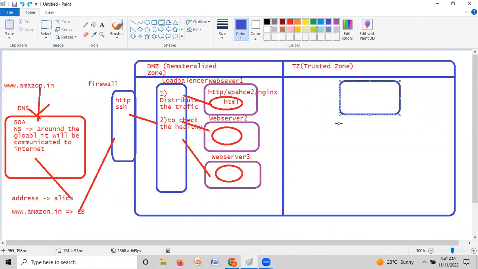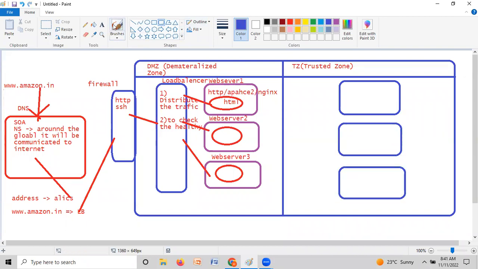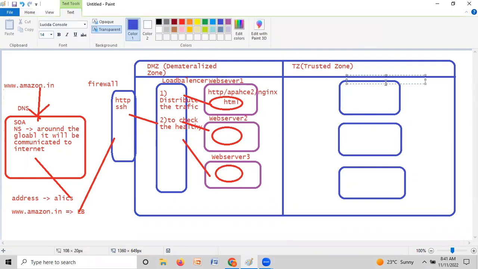This application might be designed as a Java application or a .NET application or a PHP application, any technology. Let's take this as the application server. So application server 1, app server 2, and app server 3.